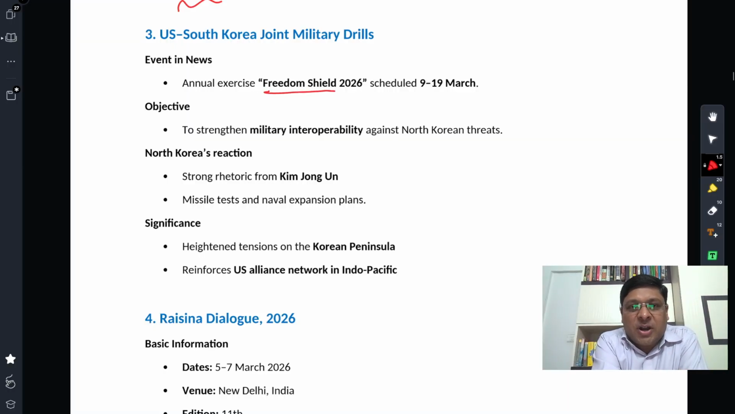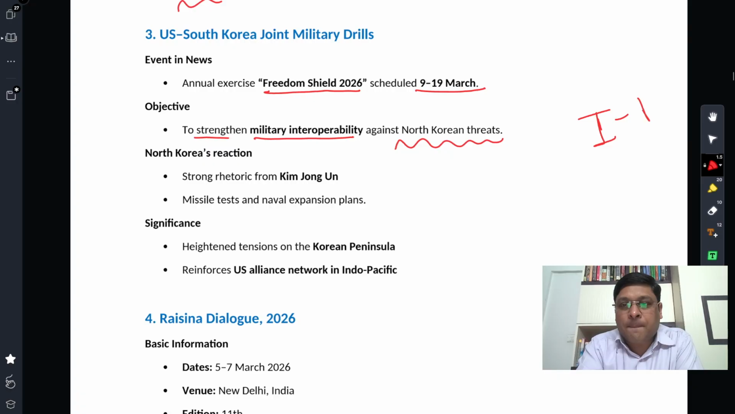Annual exercise Freedom Shield 2026, scheduled on 9th to 19th March upcoming, between US and South Korea. Objective: to strengthen military interoperability against North Korean threats. So this is one theater, Indo-Pacific. This is the Eastern corridor of that, the Pacific corridor, where you see the aggression on the part of North Korea.